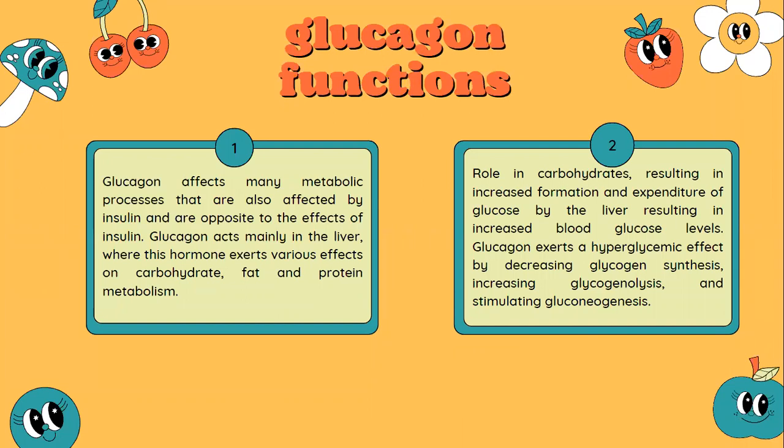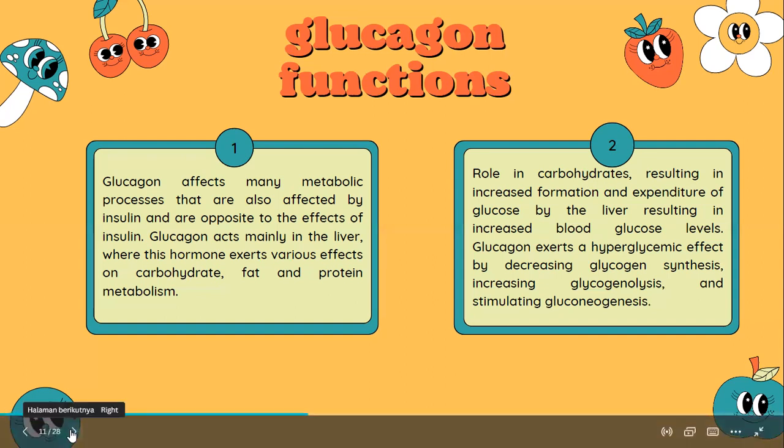There are four functions of glucagon hormone. The first one is that glucagon affects many metabolic processes that are also affected by insulin and are opposite to the effects of insulin. Glucagon acts mainly in the liver, where this hormone exerts various effects on carbohydrate, fat, and protein metabolism. The second one is the role in carbohydrates, resulting in increased formation and expenditure of glucose by the liver, resulting in increased blood glucose levels.